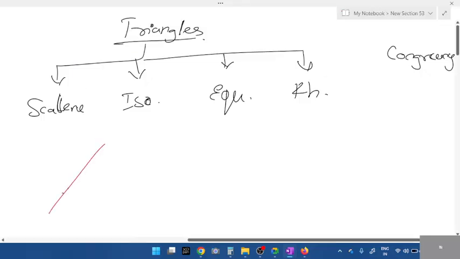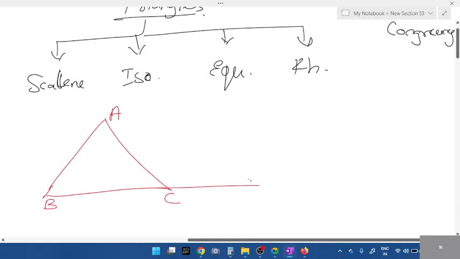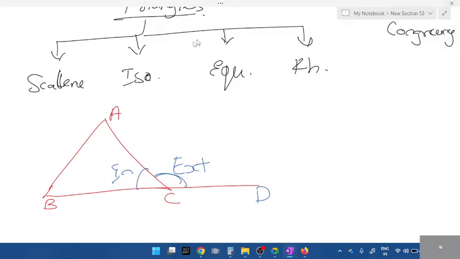Now, before that, in a triangle, what is the sum of all the angles, students? Sum of all the angles is equal to 180 degrees. If I extend like this, how many interior and how many exterior angles are formed? One interior and one exterior. Are they formed on a straight line? Straight line. If I place a protractor, what is the total value?